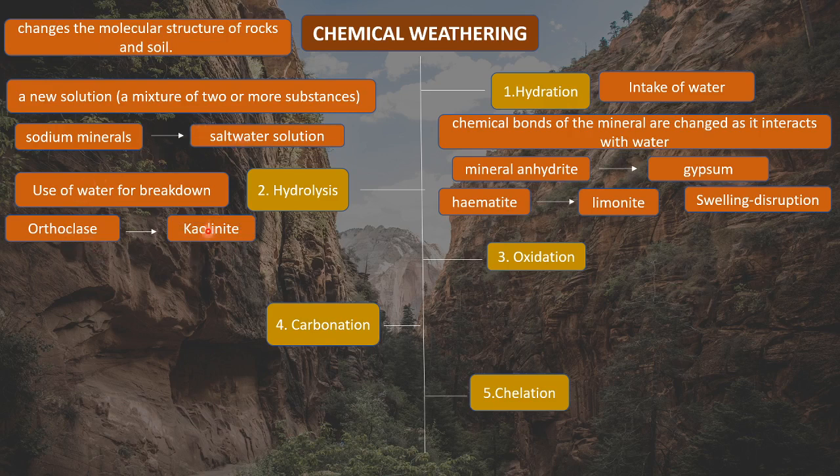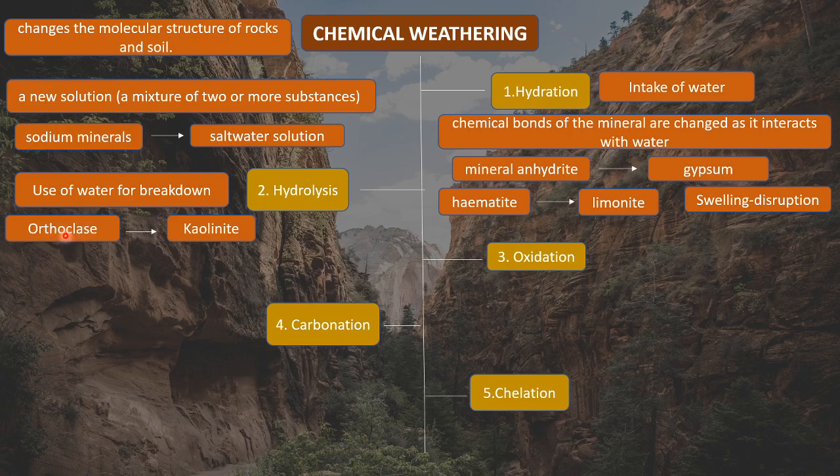orthoclase into kaolinite. So orthoclase is the most abundant rock forming mineral of earth's crust. So in earth it is the abundant mineral that is present in the rock, right? So orthoclase, if you know, is also used in the preparation of granite, right?